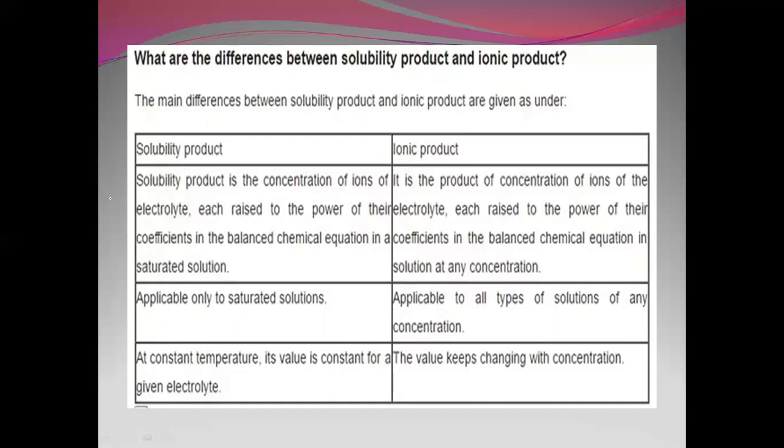At constant temperature, the value of Ksp is constant. It is not going to change. Solubility product only changes when the temperature changes, but otherwise it remains constant. But the value of ionic product keeps on changing.